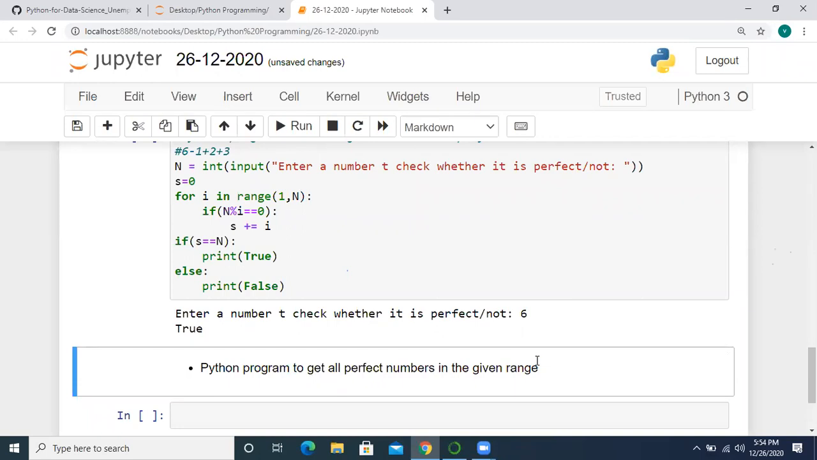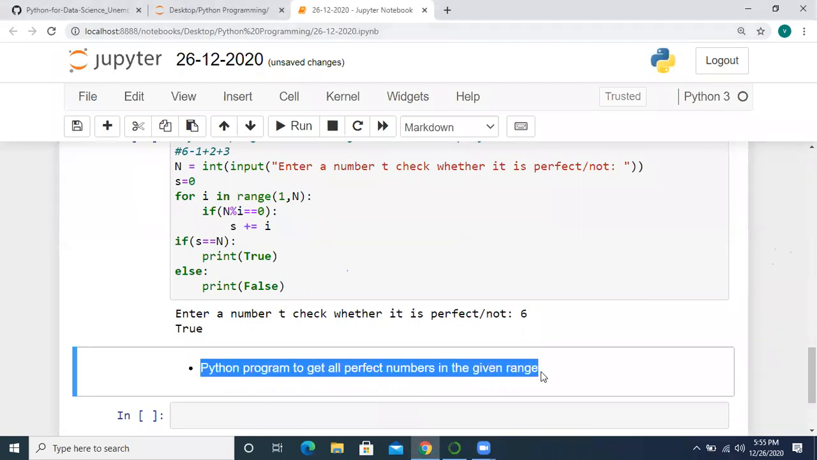So now the time is 5:55. I'm giving you 5 minutes, and let me know how many of you completed. So all of you complete this task. Python program to get all perfect numbers in the given range. Do you understand what you want to do? How to complete this?